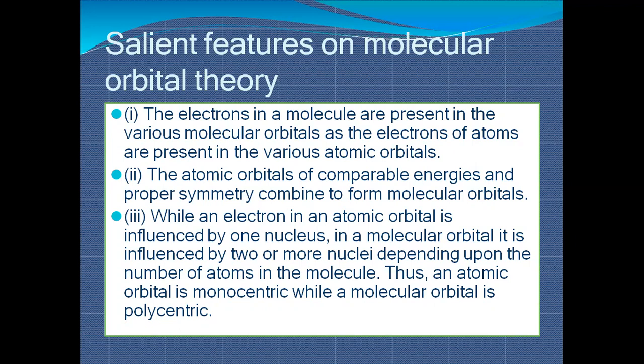That is why an atomic orbital is monocentric, attracted by only one nucleus, but a molecular orbital is polycentric. It can be attracted by two, three, or four nuclei, depending on how many atoms combine to form a molecule.